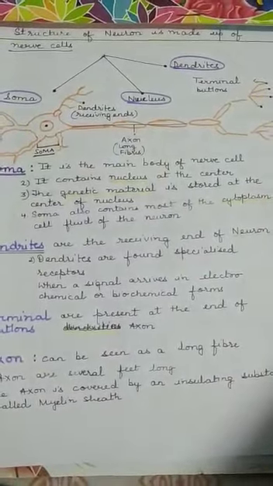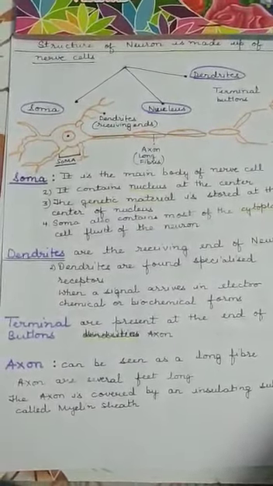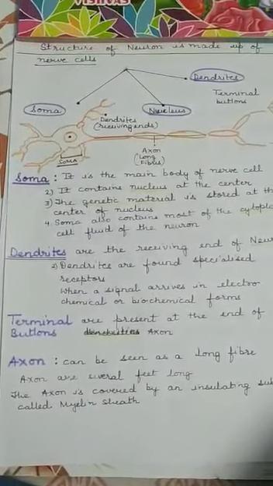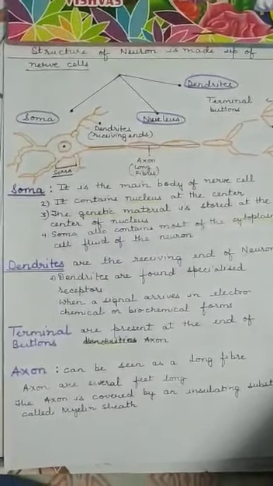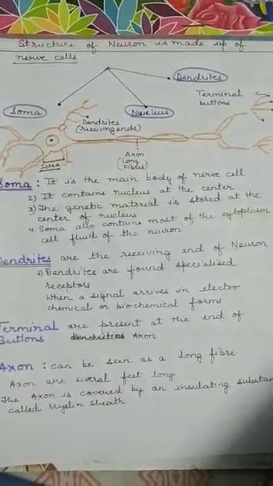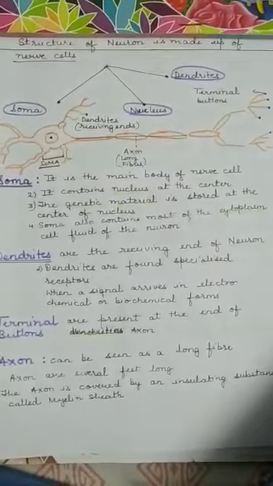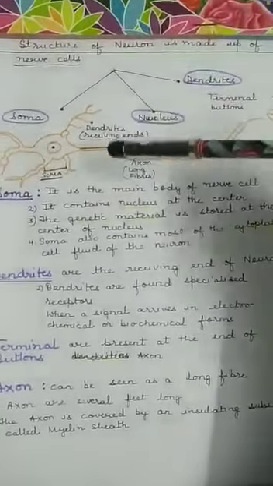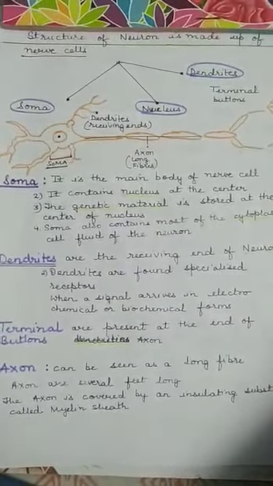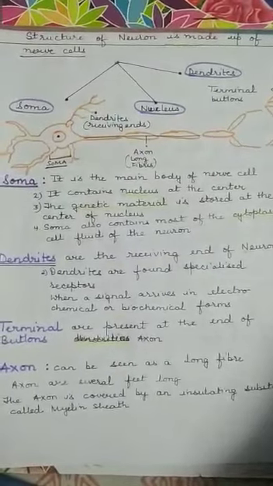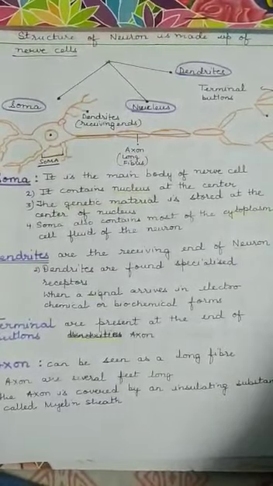Now children, if I ask you what the structure of a neuron is made up of, the structure of a neuron is made up of nerve cells. It is made up of dendrites, soma, axon and terminal buttons. Soma, dendrites, terminal buttons and axons are all parts of the neuron structure. Soma is the main body of the nerve cell. It contains the nucleus, which is present at the center of the soma. The genetic material is stored in the nucleus. Soma also contains most of the cytoplasm, the cell fluid of the neuron.